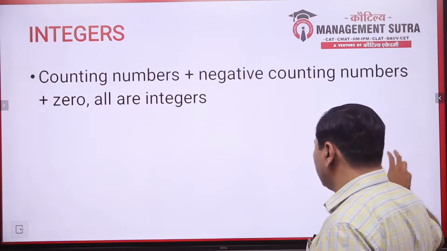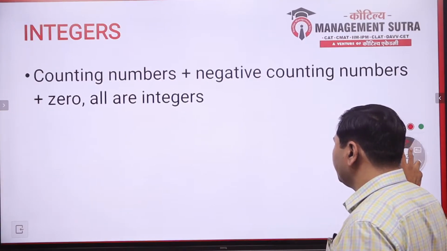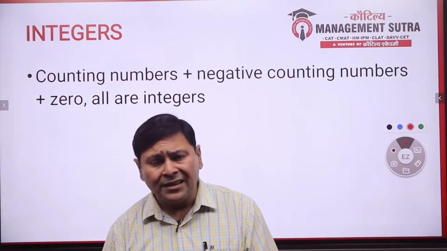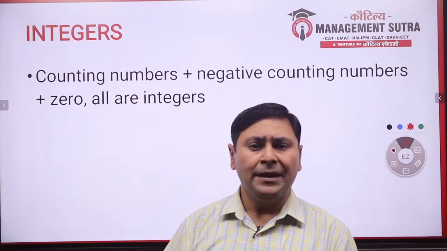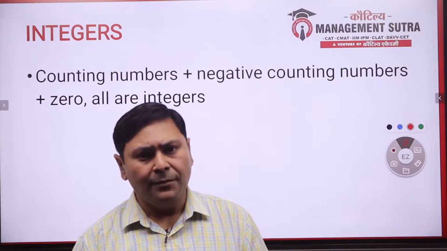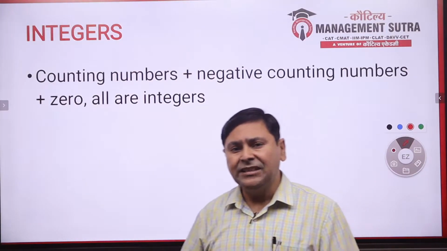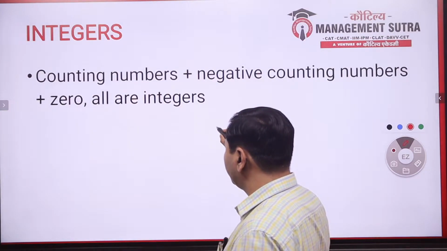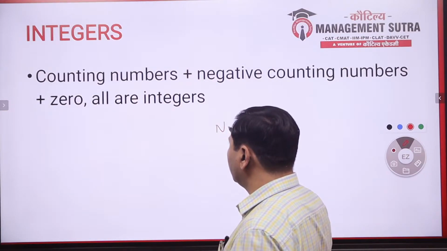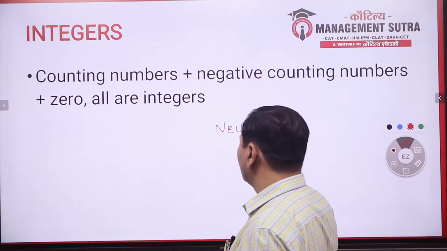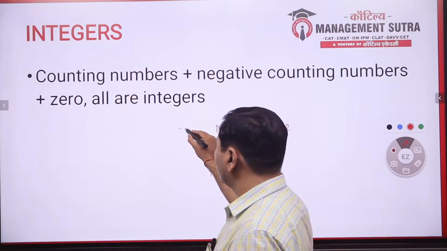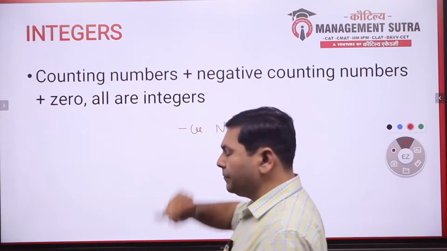Next category of numbers is integers. What exactly are integers? We are often confused with the term integers. To make it clearer, integers are of 3 kinds: neutral, positive, negative.